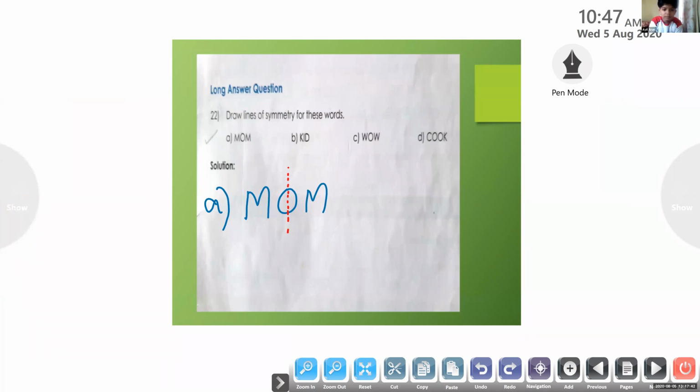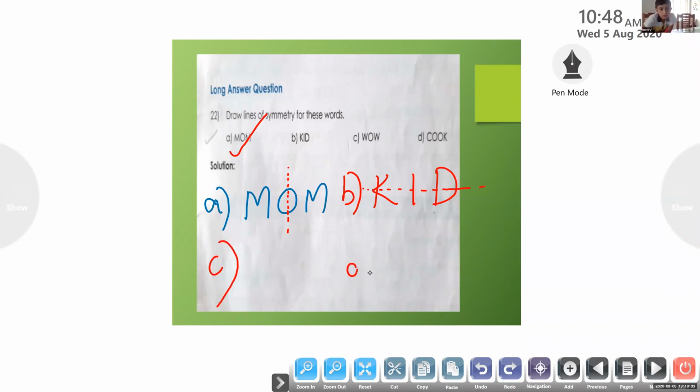What about question B? C. Vertical or horizontal? Horizontal line of symmetry. Very good. You can do like this. Arms, we have a vertical line, and kid we have a horizontal line. Same like that we have here. Children, you have to write here. C and D again, you have to draw and write.